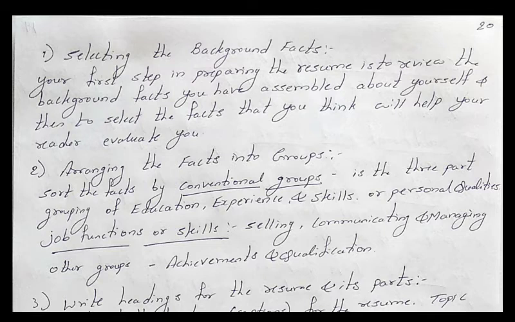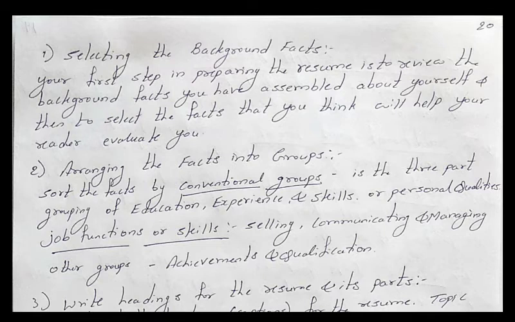So you are arranging all these particular facts into groups. So sort these facts by the conventional groups, by the job functions, time, or a combination of all these. Is it clear? So got the idea? You are going to sort the facts by the conventional groups. That is grouping based on education, information and skills, or personal qualities. Another one is there, you can group the information based on the job functions or the skills.